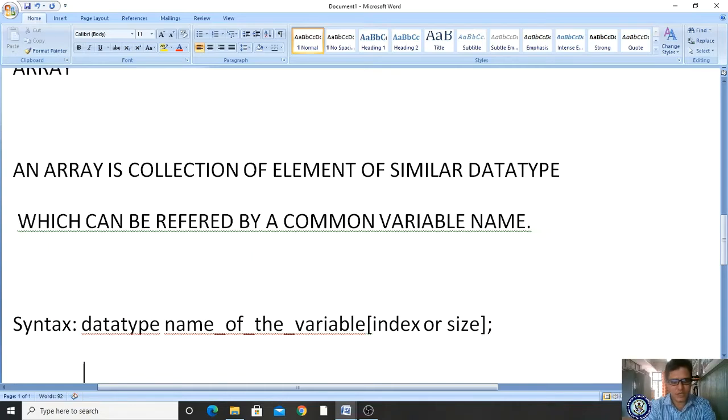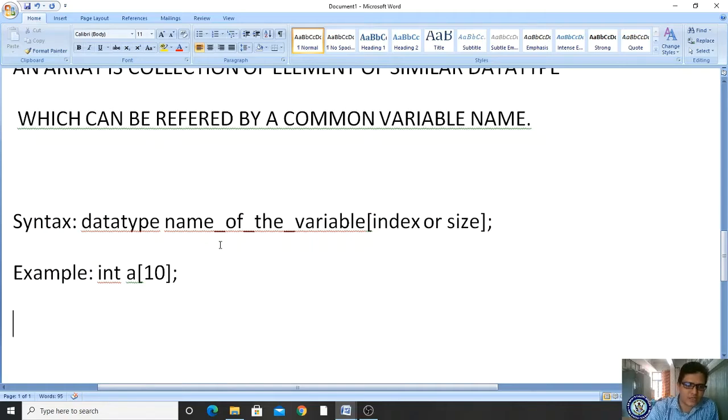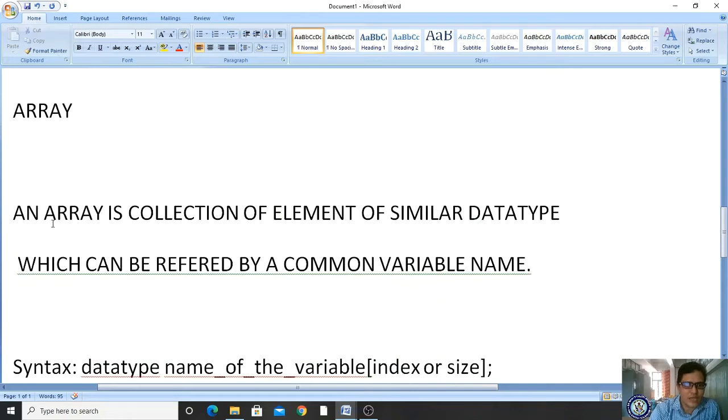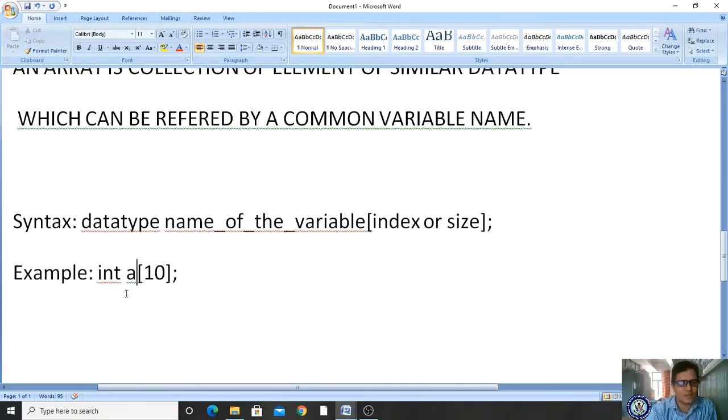Let me give the example. Example is int a[10]. So a[10] is an integer array variable. It can store 10 different locations, and each location can be identified with its index value. Suppose I am declaring int a[10], so a is of a similar data type. I am referring to this variable as an array. An array is a collection of elements of similar data type. Similar means same data type.